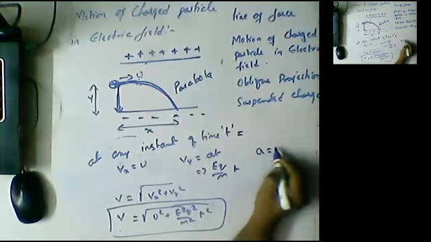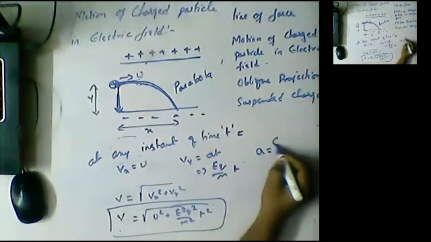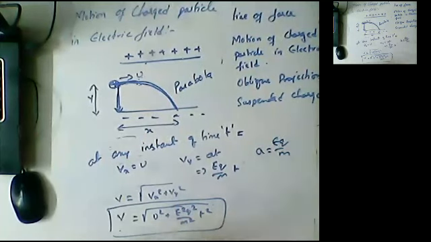There acceleration is change in velocity by time. Here acceleration is eq by m. That's it. The only change is that. Remaining all is the same. I hope you all understood. Now coming to the next point.